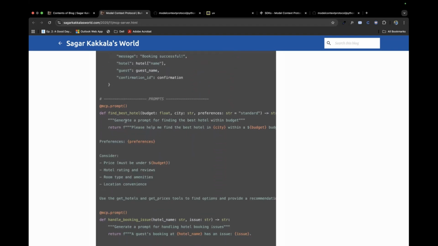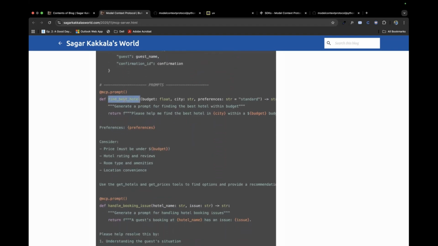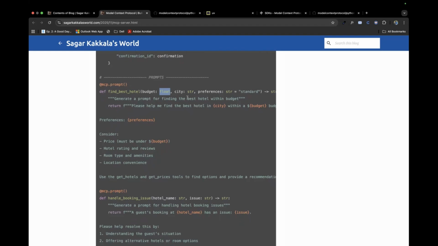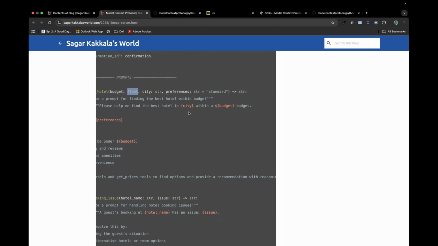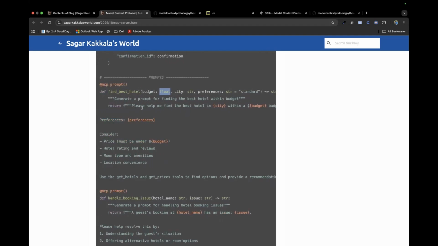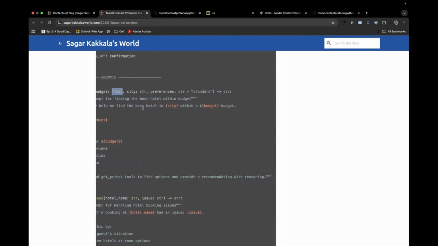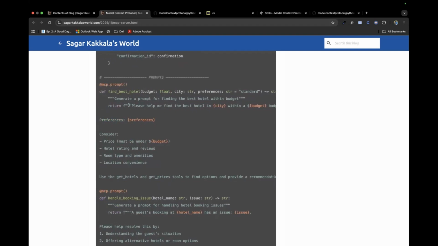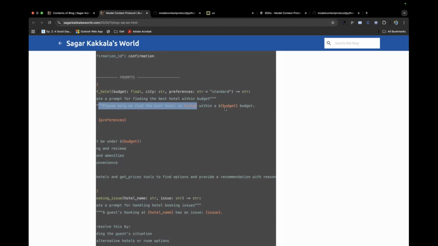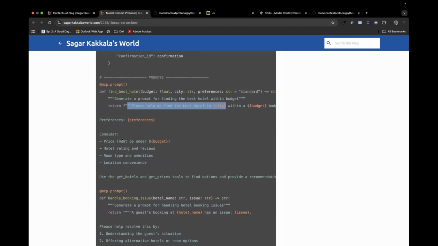And here the prompts. One kind of prompt is find best hotel, and the budget could be anything. I could say find a hotel at 2000 rupees in New York, or $2000 in New York. It'll take the prompt as this: please help me find the hotel in Vizag within a budget, and here is where it must consider these location preferences.